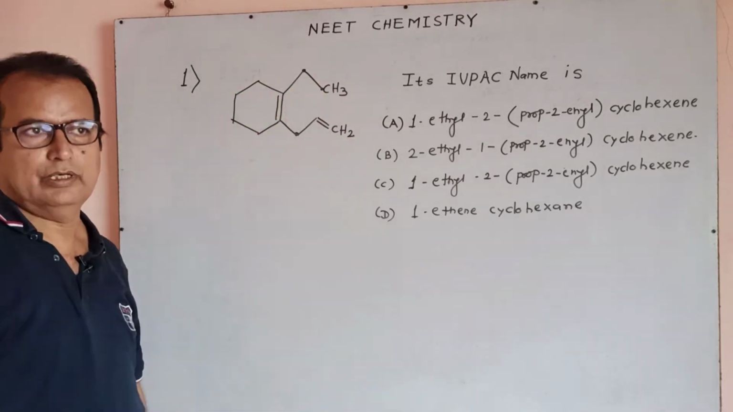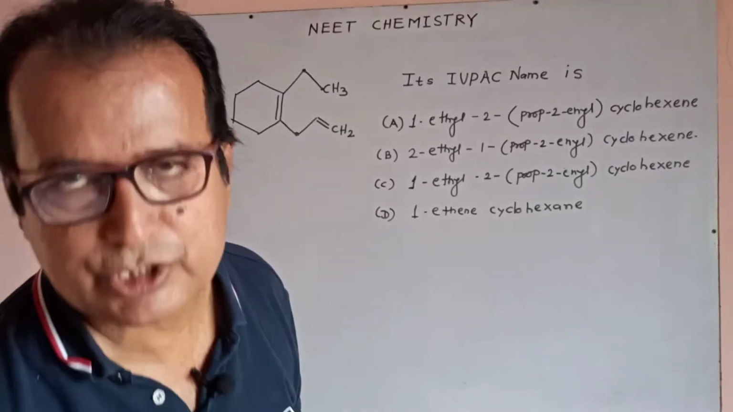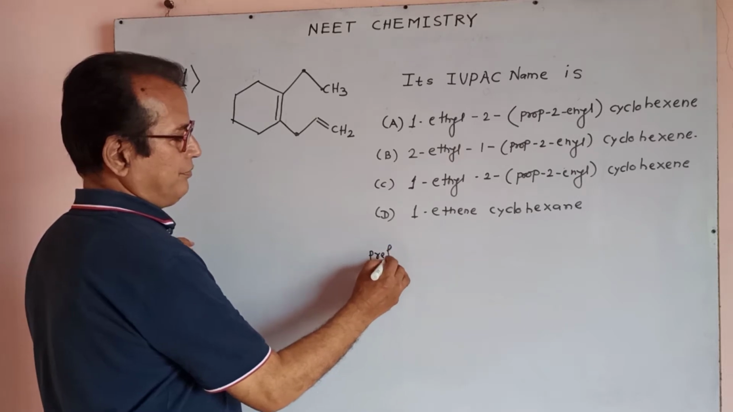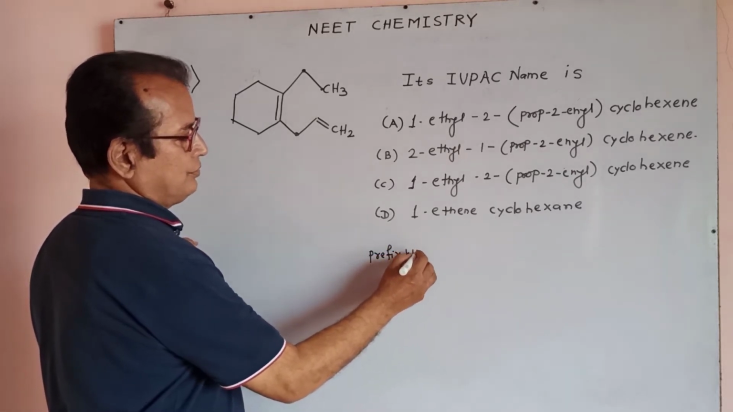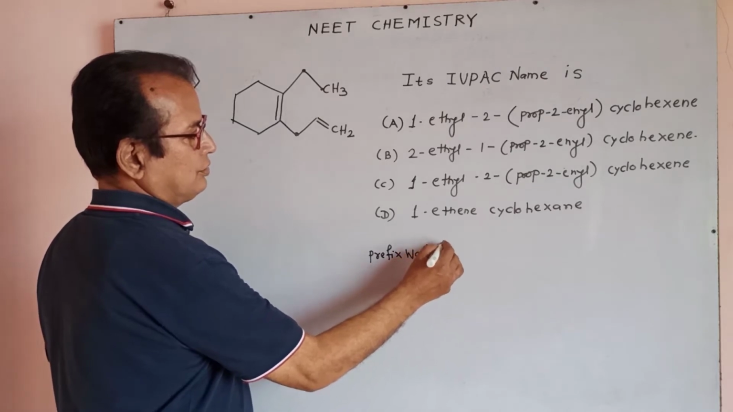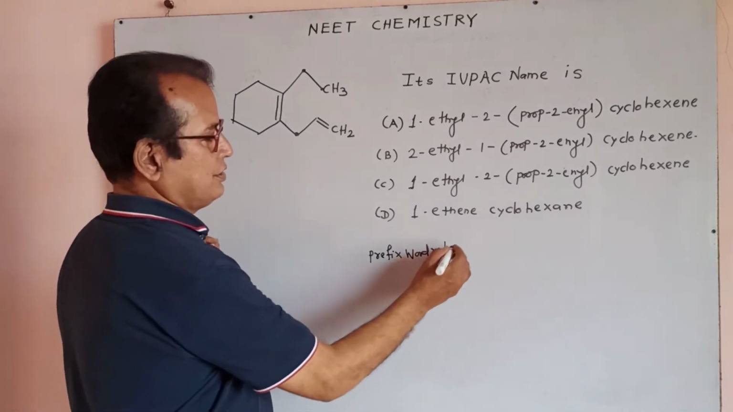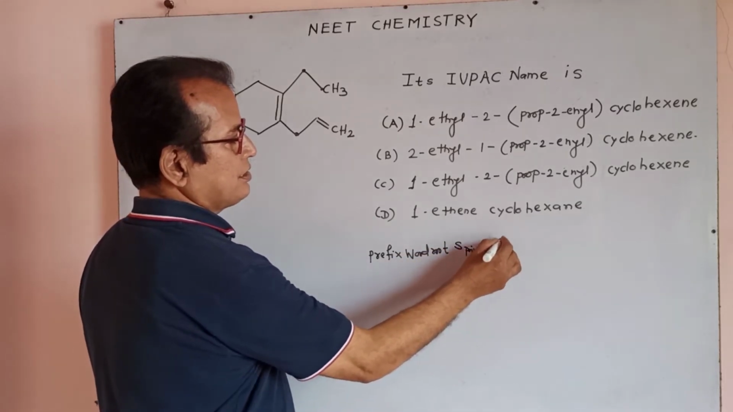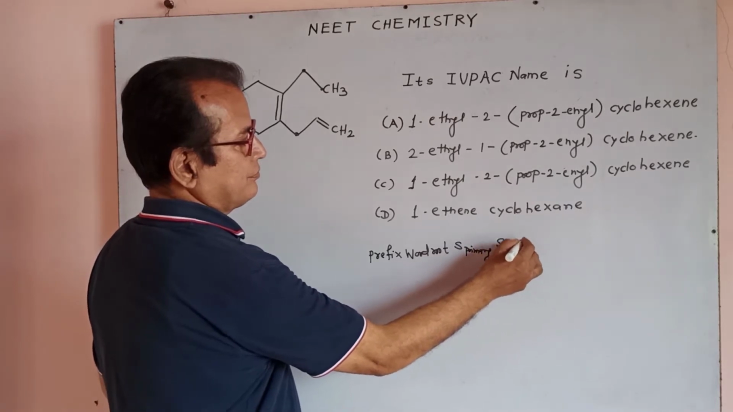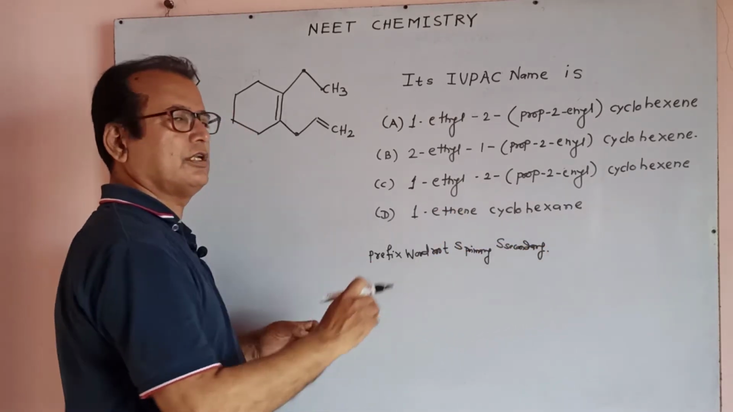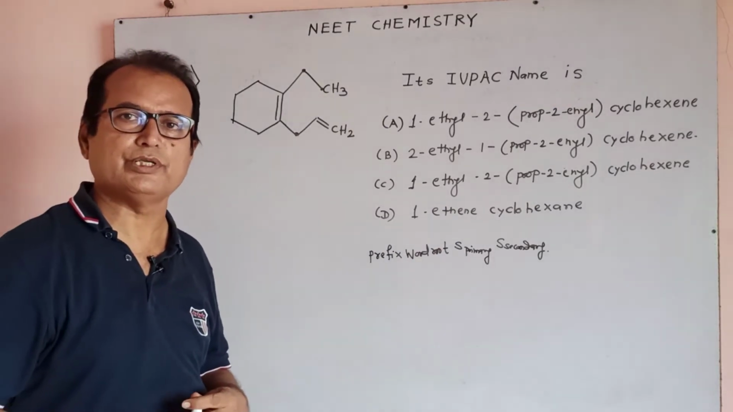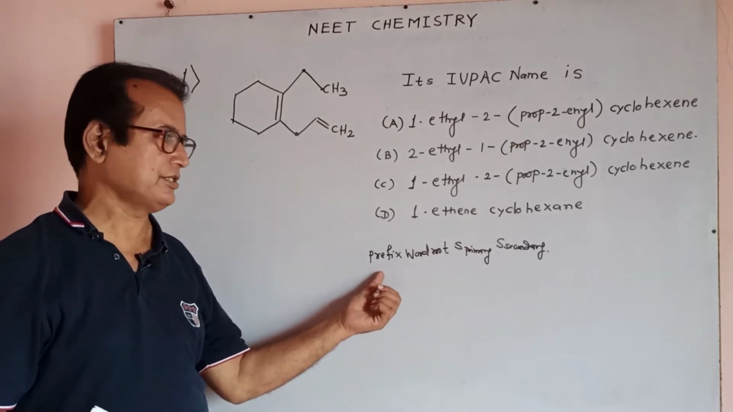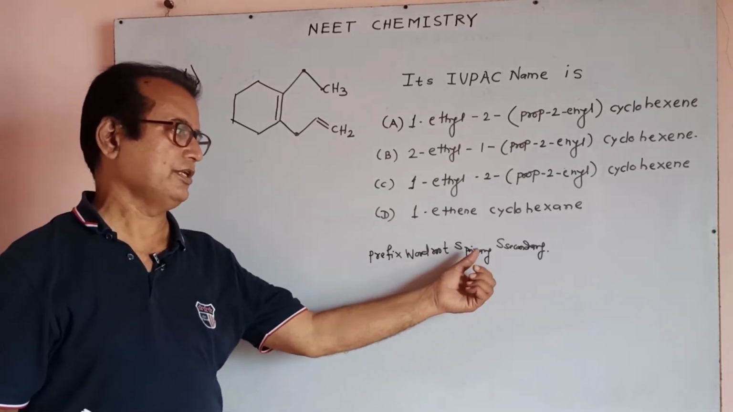For determination of the IUPAC name, you must know the prefix, after the prefix the word root, after the word root the suffix primary, then the suffix secondary. This is the general rule for writing an IUPAC name. IUPAC nomenclature depends upon this prefix, word root, suffix primary, suffix secondary.